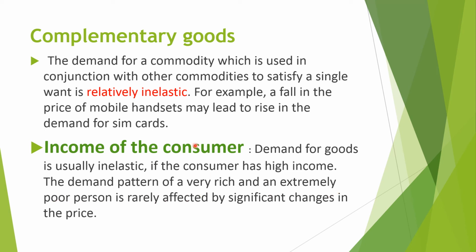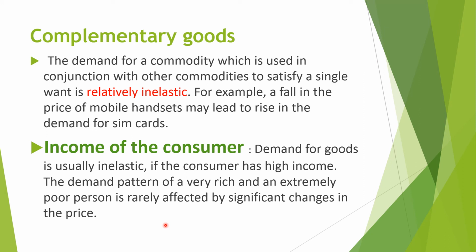In both conditions, elasticity is inelastic. Why inelastic? For a rich person, whether the price is increasing or decreasing doesn't matter. Same with very poor people, beggars. Whether the price is very high or very low for some commodity, it doesn't matter.